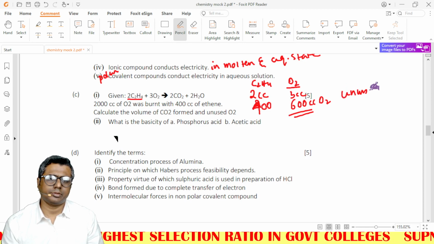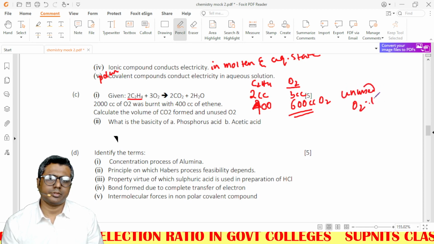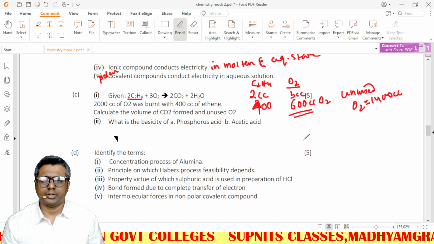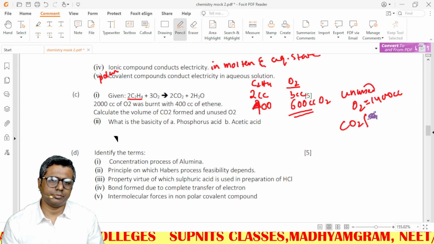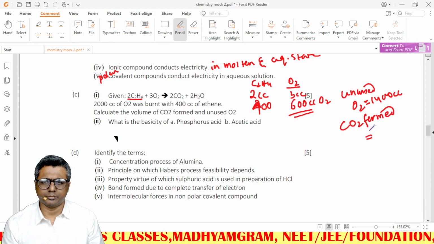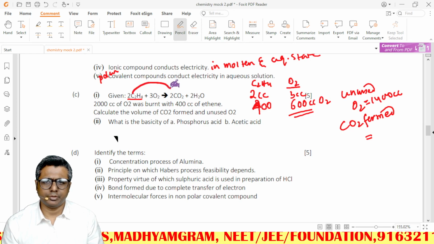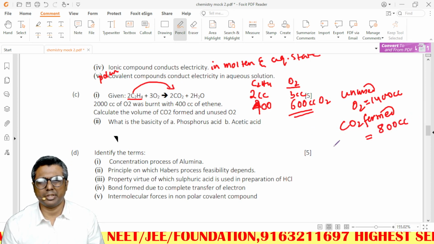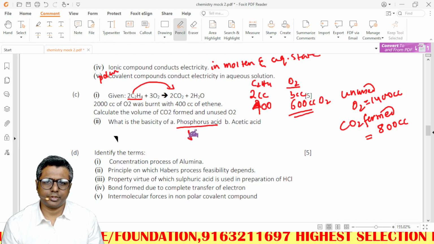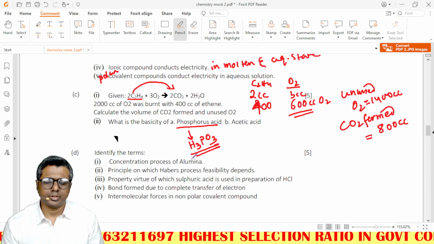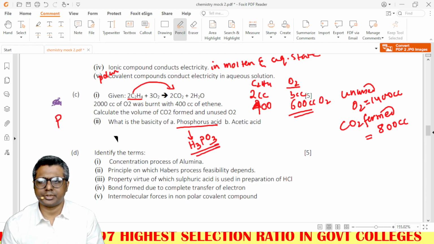So unused O2 is 1400 cc here, and CO2 formed is double of this, so this will be 800 cc. Similar question. Phosphorus acid is nothing but H3PO3. H3PO3 has a structure like this.